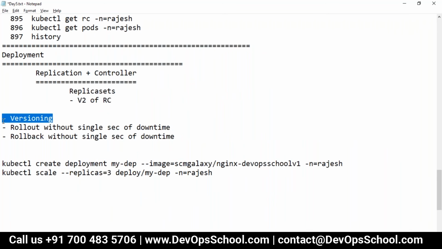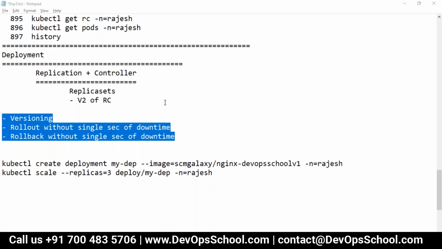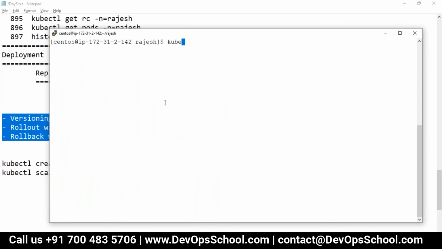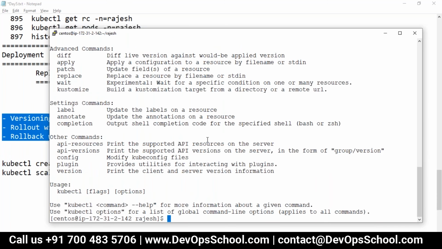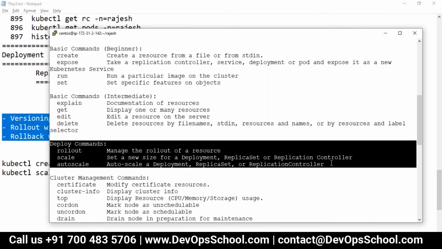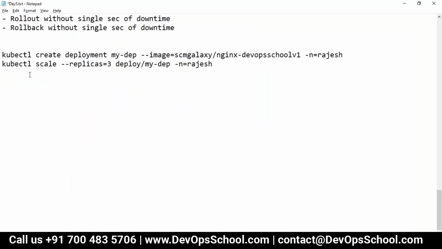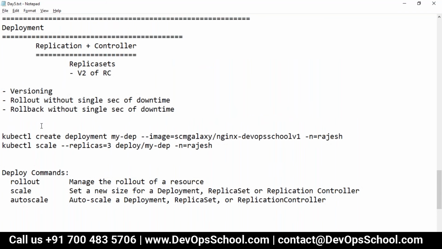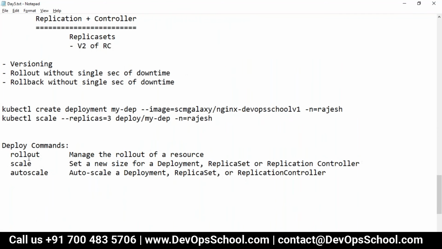What is versioning? A deployment has multiple options, which I would like to show you how to find. With kubectl, a deployment has multiple options. So how do you see that? See here, these are the options. You can use rollout with the deployment, you can use scale, the one which I showed you, and autoscale can also be done.